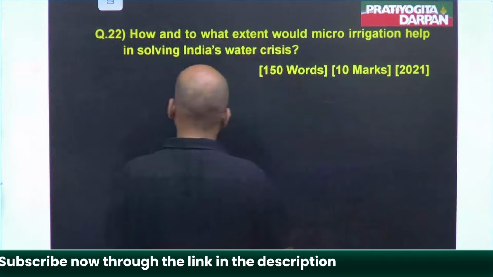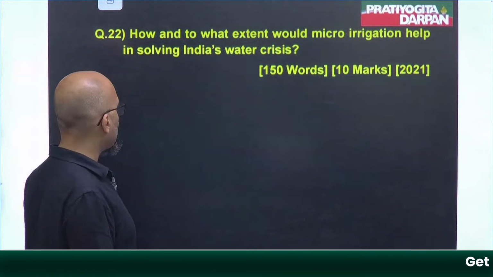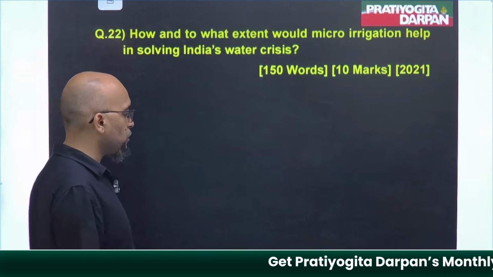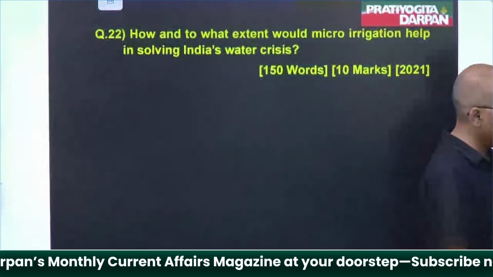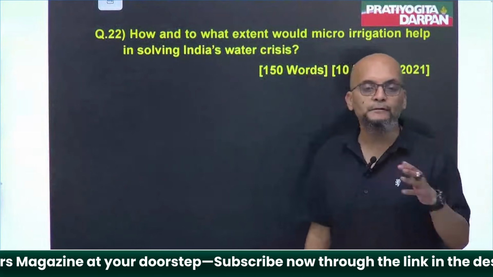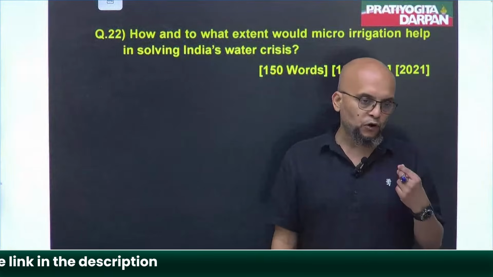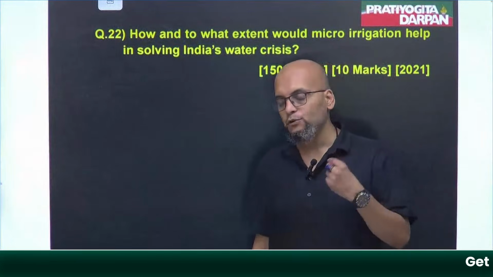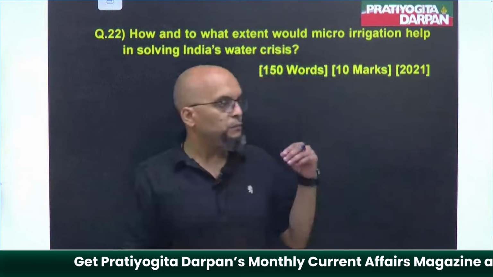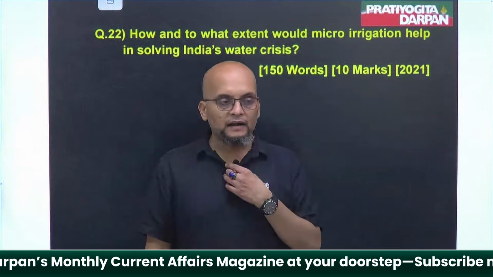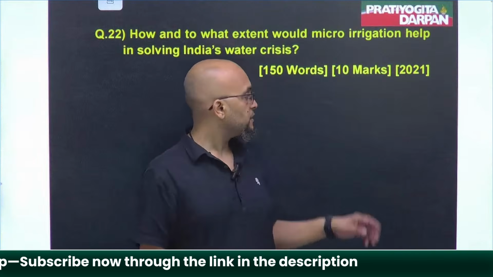Next is, how and to what extent would micro irrigation help in solving India's water crisis? See, guys, this is again an inherent problem with Indian agriculture, the problem of water supply, the problem of proper irrigation. Even today, most of our farmers are reliant on monsoon. Getting my point?